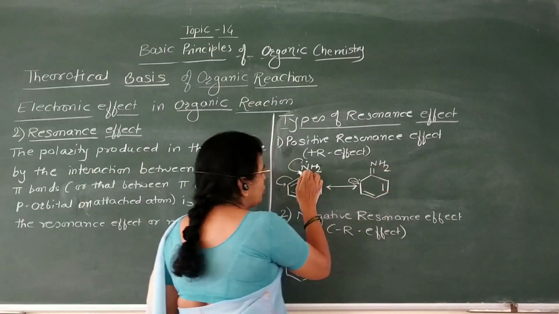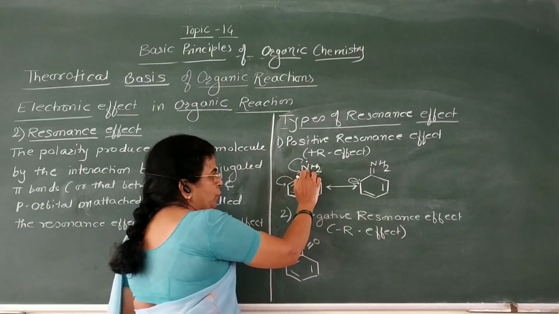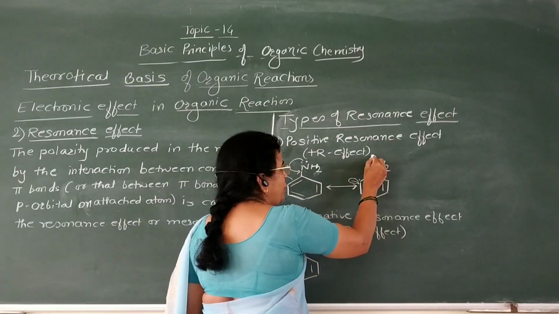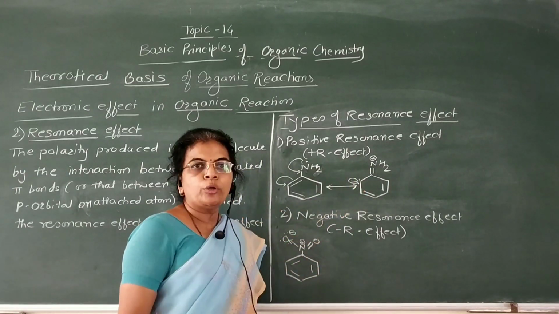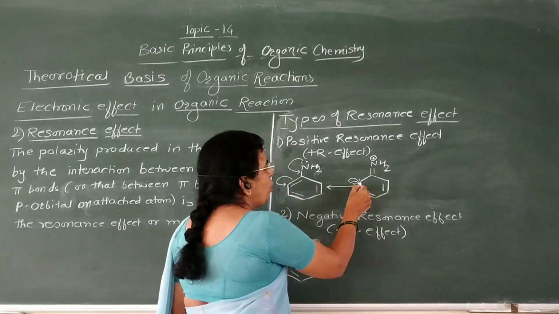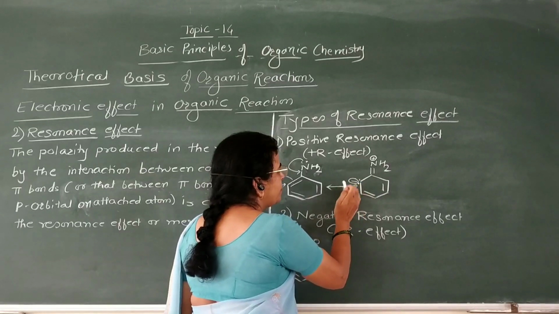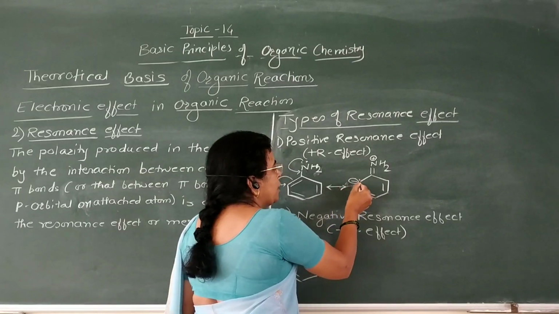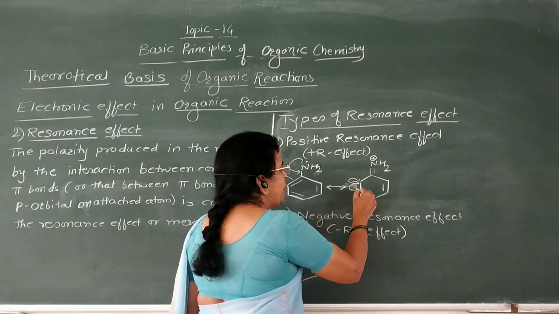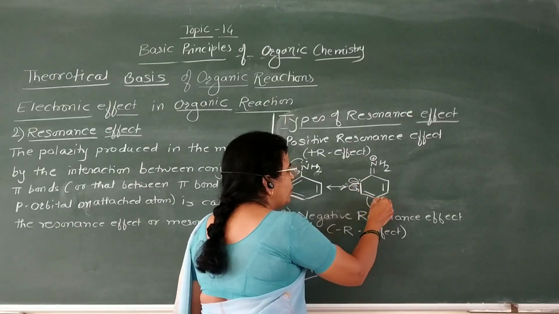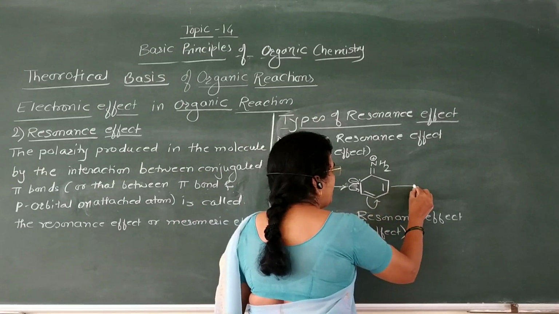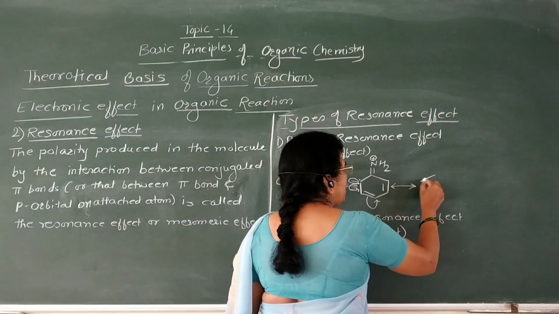Now this nitrogen becomes electron positive, therefore it acquires a positive charge. And here the polarization of the molecule is carried out. Now this lone pair of electrons transfers in between these two carbon atoms, and again this pi electron transfers onto this carbon atom. Then we will get the third resonating structure.